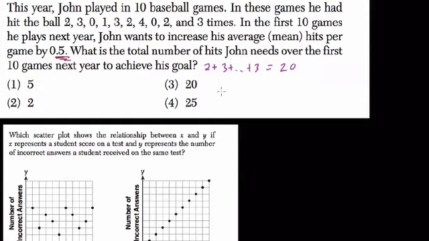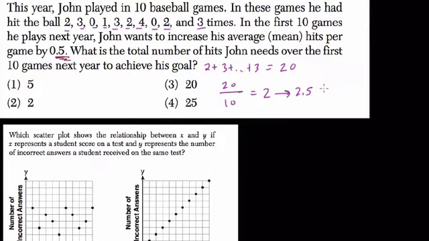So his average would be 20 divided by 10. To average those out, we take 20 and divide it by the number of games, right? And there are 1, 2, 3, 4, 5, 6, 7, 8, 9, 10 games. So that's 2 hits per game. But next year he wants 2.5 hits per game.